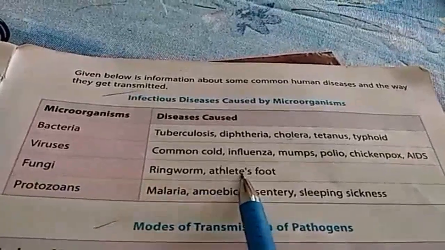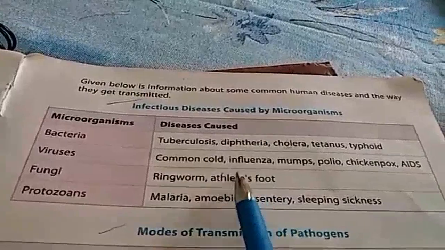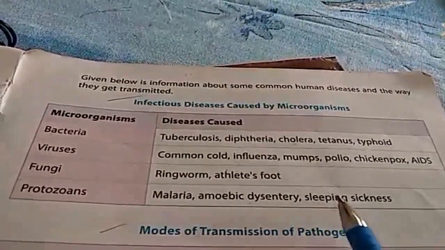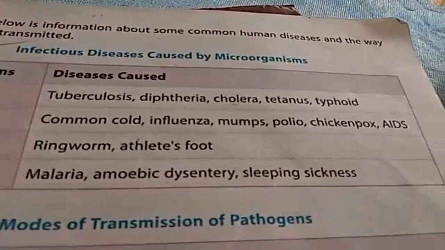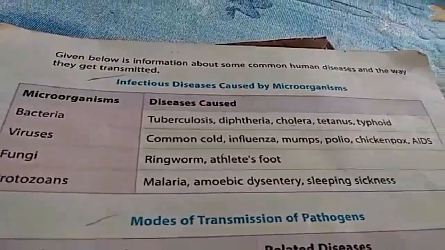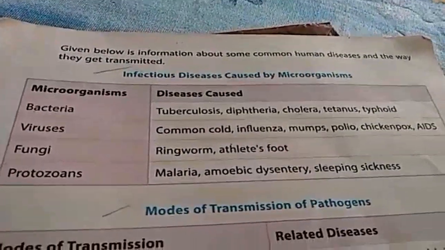Fungi: ringworm, athlete's foot. What is athlete's foot? That is moisture between our toes. Protozoans: malaria, amoebic dysentery, sleeping sickness. All these diseases have been discussed by me one by one, with the help of which you will learn it in a very easy way.